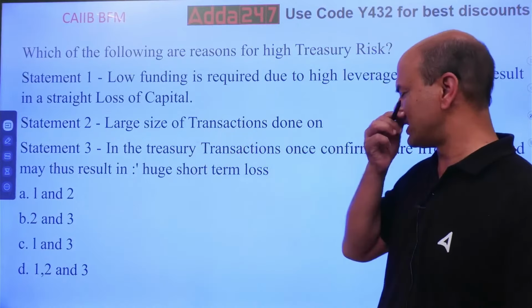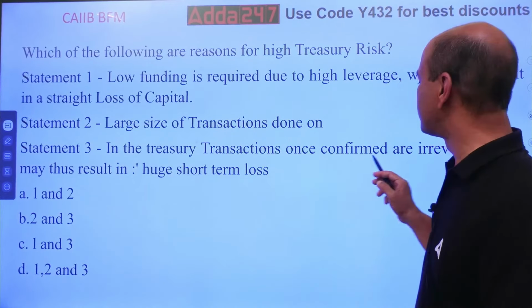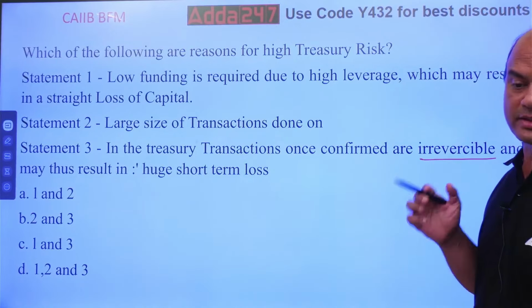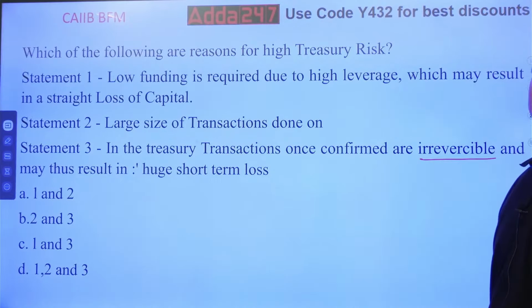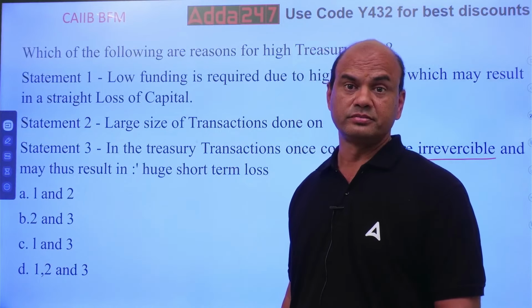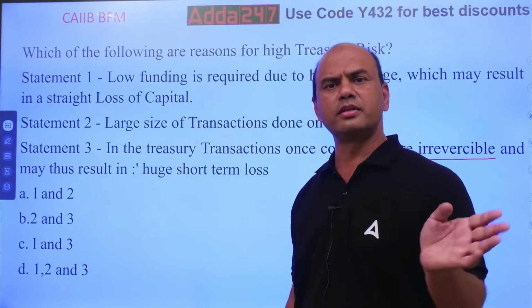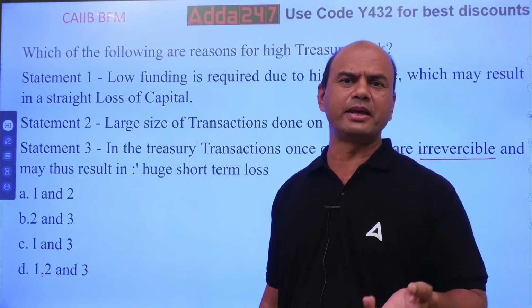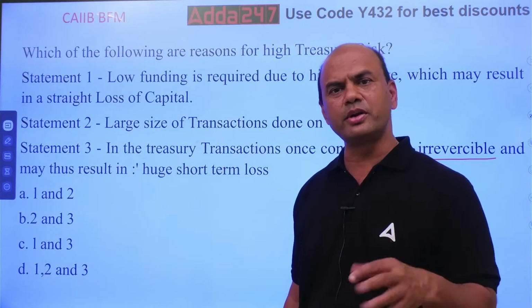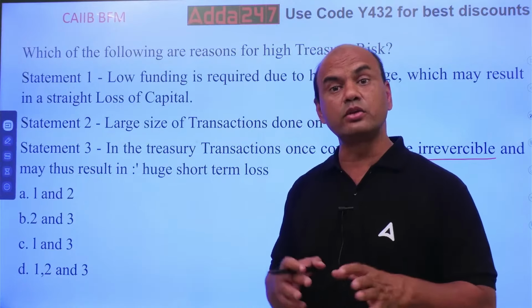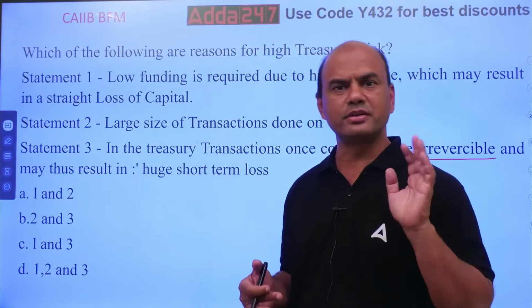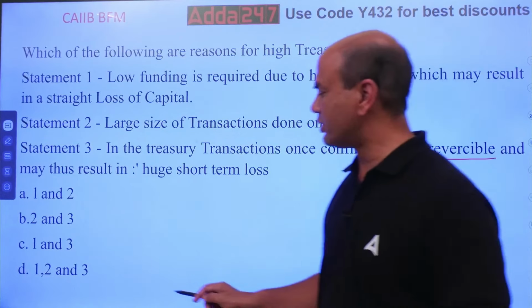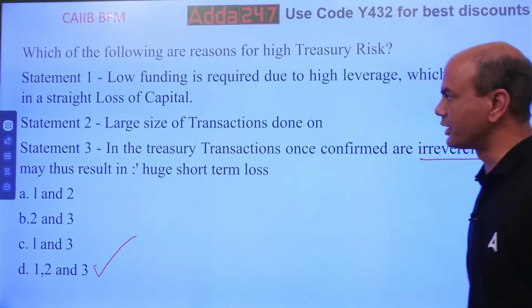Large size of transactions done. In the treasury, transactions once confirmed are irreversible. You cannot cancel it. That's also true. How many of you have bought call and put options? Have you worked in call and put options? They might be knowing. Once you buy the call or put, done, gone. You buy the shares, many of you might be buying shares also, once bought is gone. You can't reverse it. No sorry, no thank you. Money is gone. Okay? So the answer is all: 1, 2 and 3.